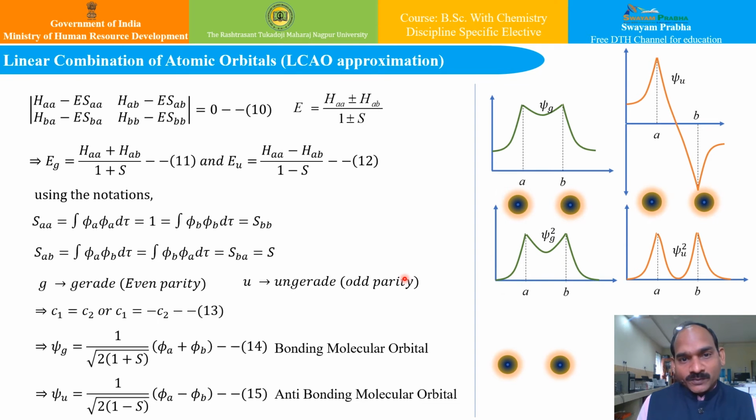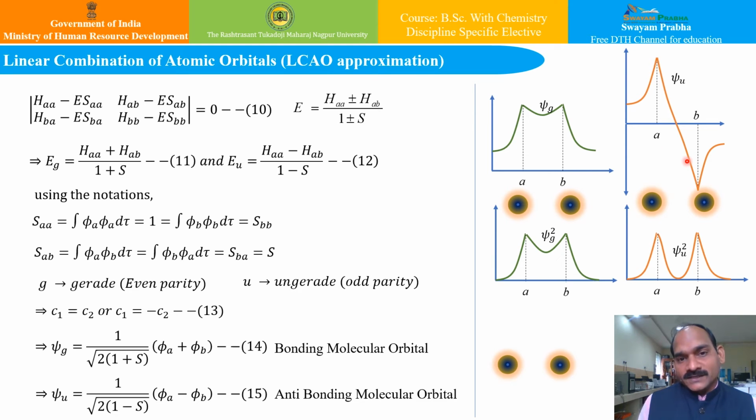The one that corresponds to the bound state shows the electron density has piled up between the two nuclei. Just for the sake of simplicity and understanding, I have taken these nuclei in between here just to show both the states. So the one which corresponds to the bound state shows the electron density piled up between the two nuclei, whereas the wave function that corresponds to the unbound state has a node between the two nuclei.